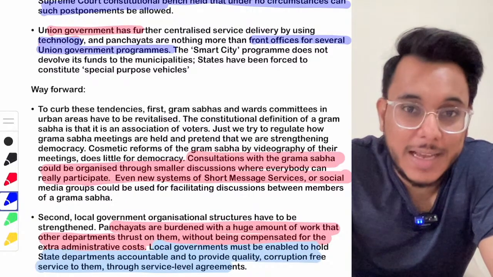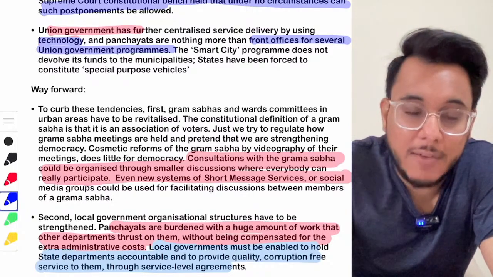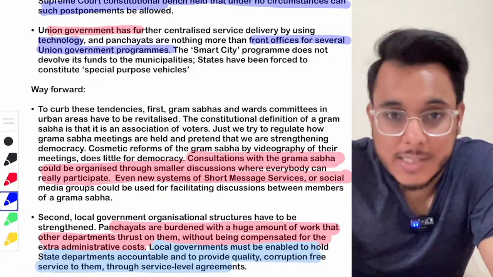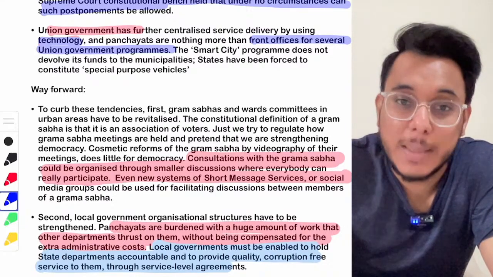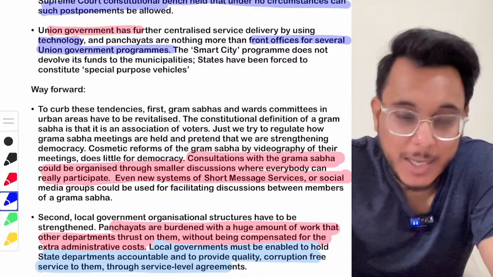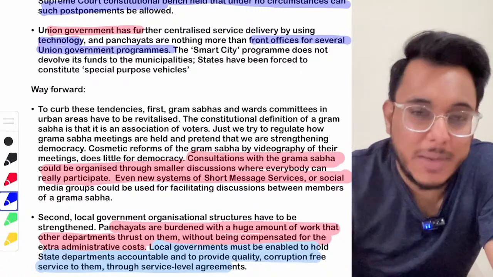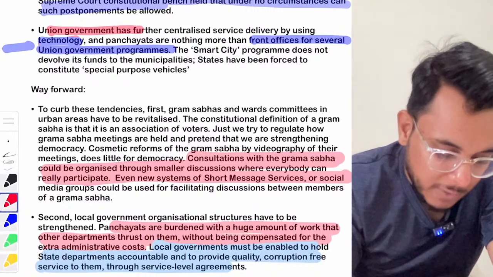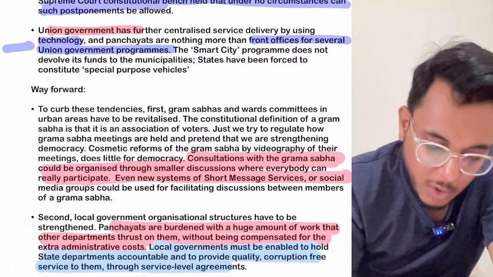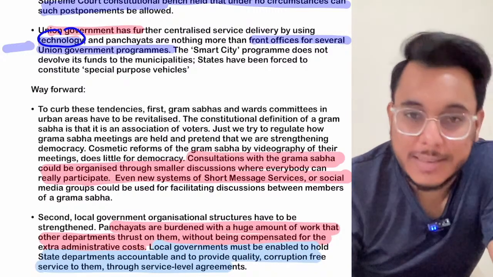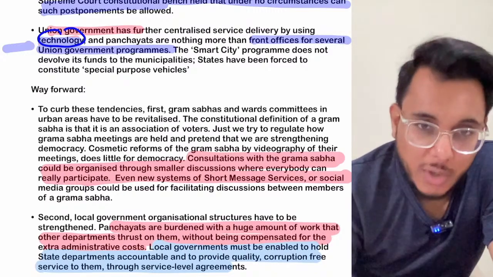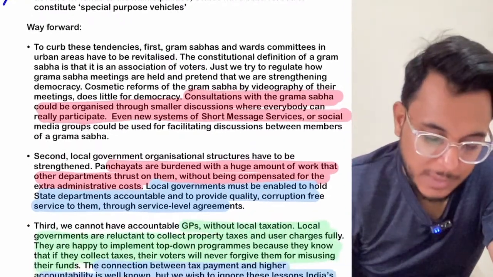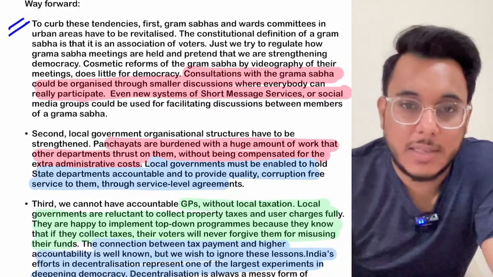It was provided that the attendance for the MGNREGA will be done on a software. Earlier, a physical muster roll was prepared, and in that, the panchayat used to play a very important role. But as the technology came, what happened? The panchayat's role simply got removed. So this point is saying that many times the union government, in the name of using technology, is centralizing the schemes. The panchayat's role or power simply got wiped out. Now, what can be the way forward in this direction?